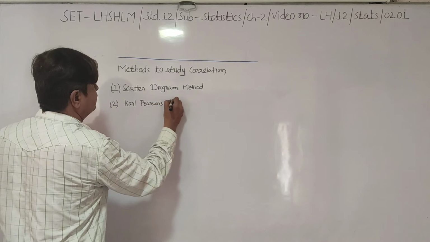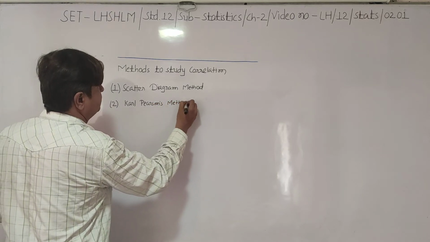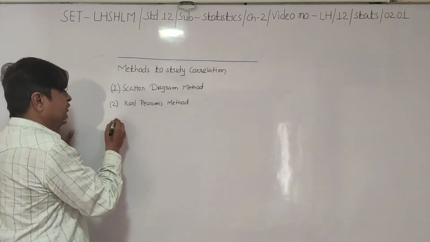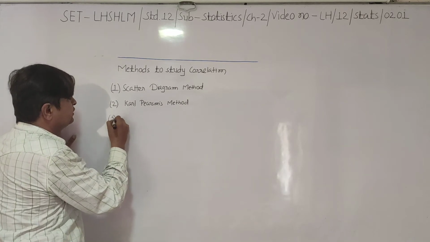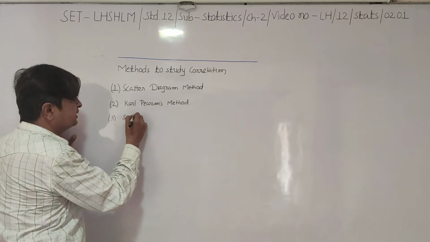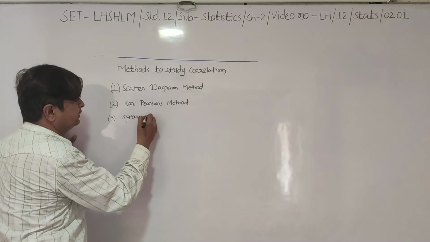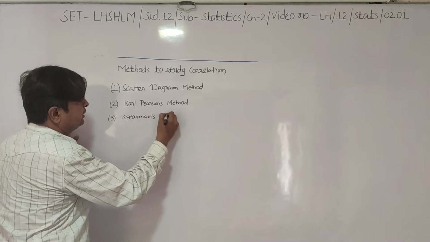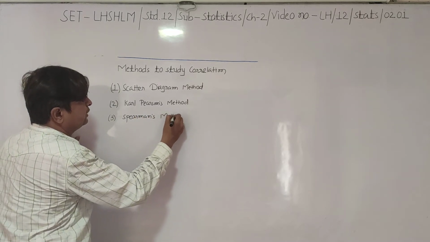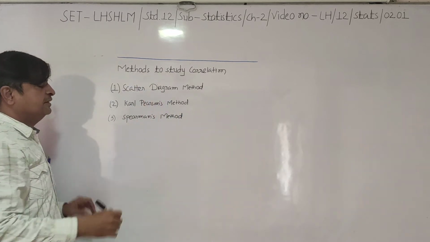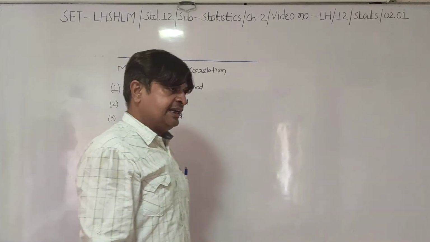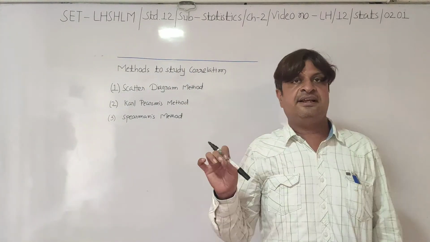It is also called Karl Pearson's product moment method, but I am writing here in short. And third method is called Spearman's rank correlation method. So there are three methods to measure the correlation. Now see, let us learn one by one. The first method is called scatter diagram method.